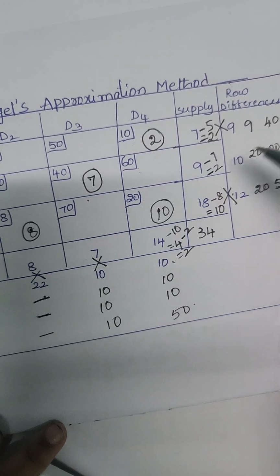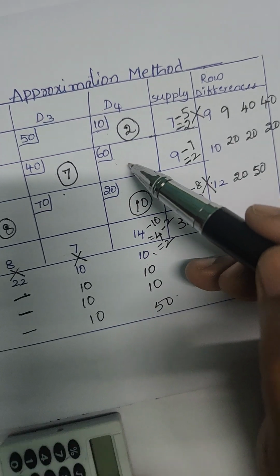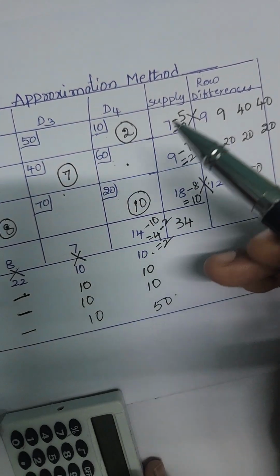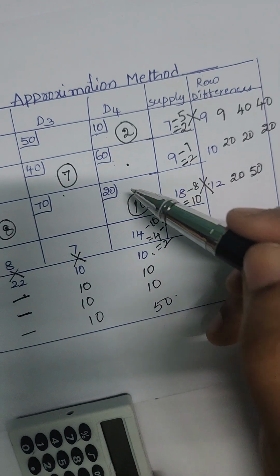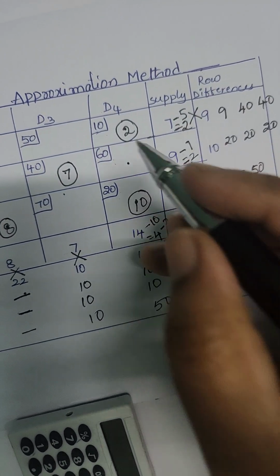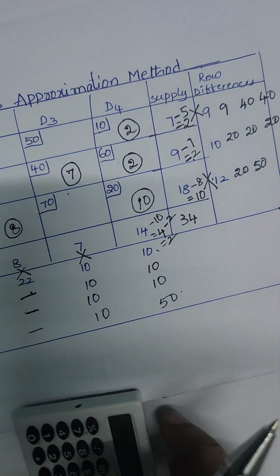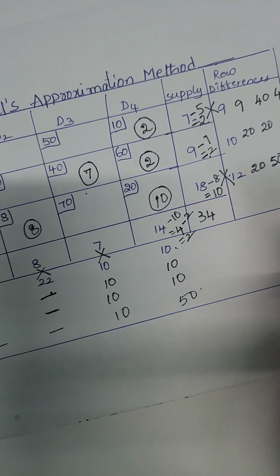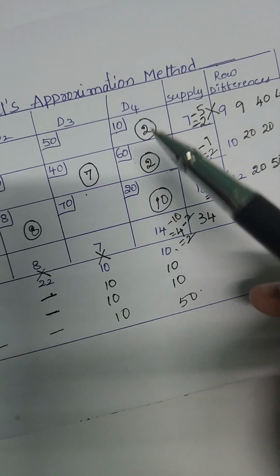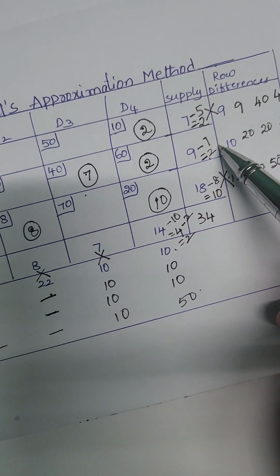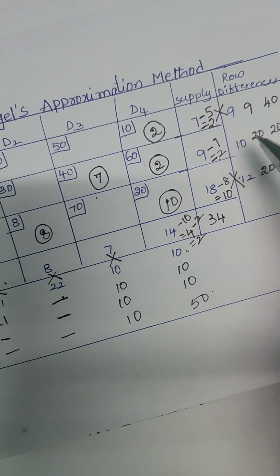First row, second row satisfied. So the last cell is this. Here the demand is 2 units and the supply is 2 units. So we can assign 2 here. So the fourth column and the second row are satisfied simultaneously.